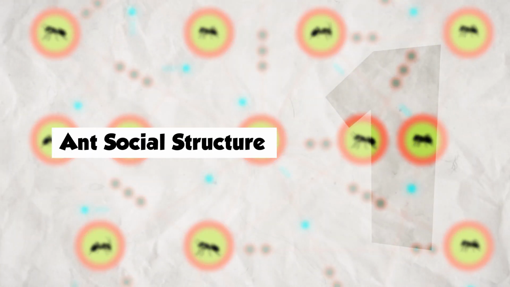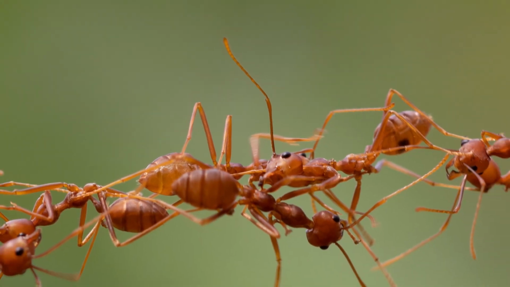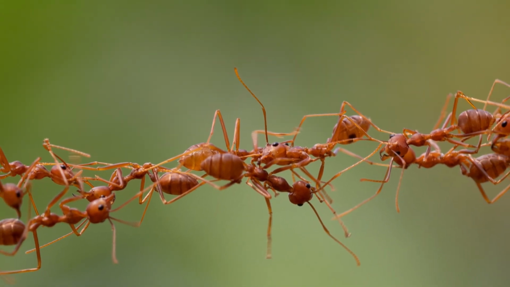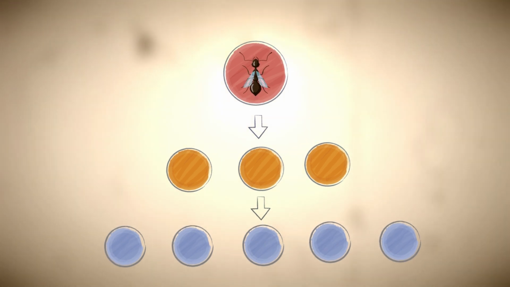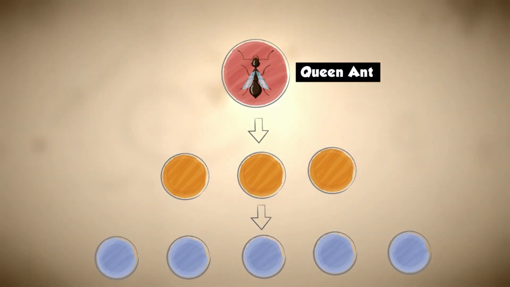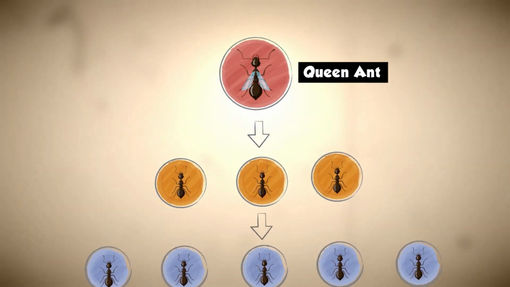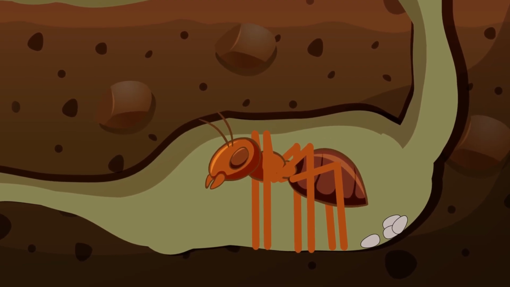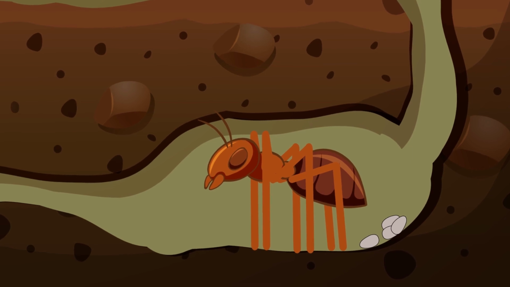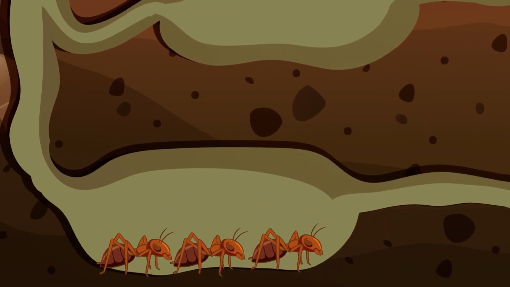Ant social structure. Ants are well known for their highly organized social structures, which are built around a hierarchical system. At the top of this hierarchy is the queen ant, who is responsible for laying all the eggs for the colony. The queen is the only ant in the colony that can lay fertilized eggs, and her sole purpose is to produce as many offspring as possible.